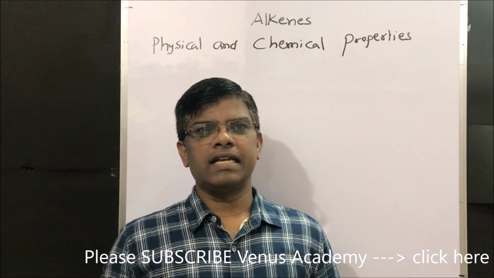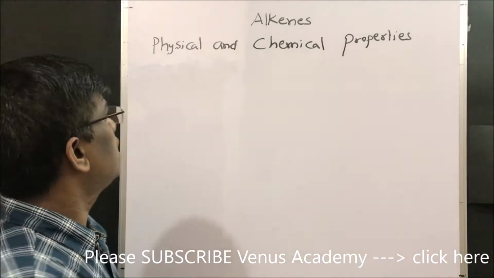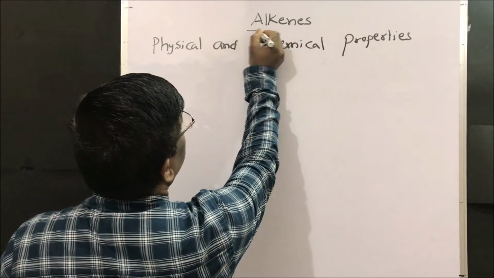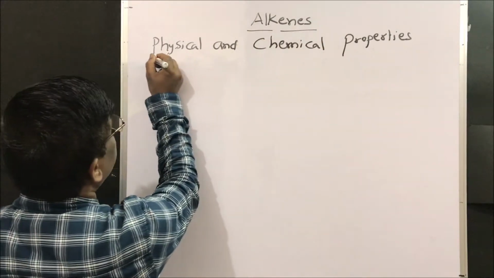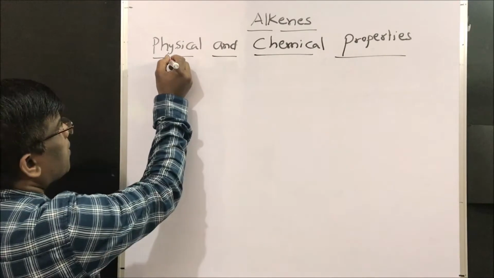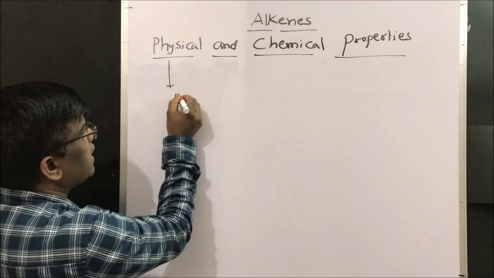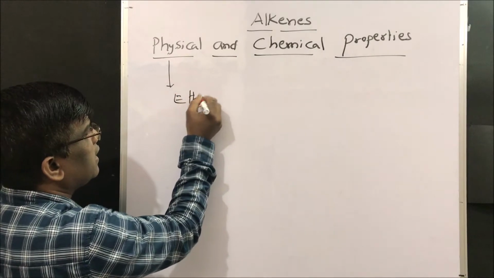Series of organic chemistry lectures. Dear friends, today we are going to learn about alkenes, physical and chemical properties. Dear friends, physical properties of alkenes include the following. The first three alkenes, that is ethylene